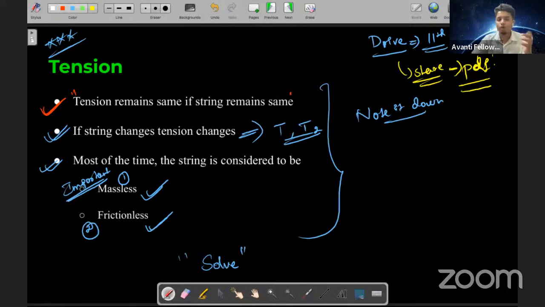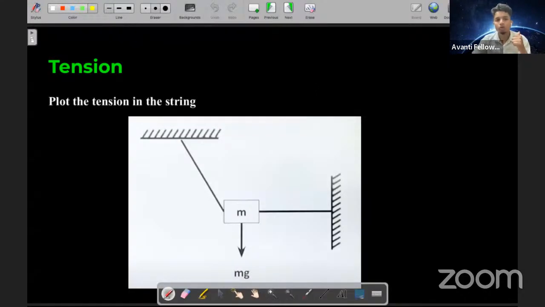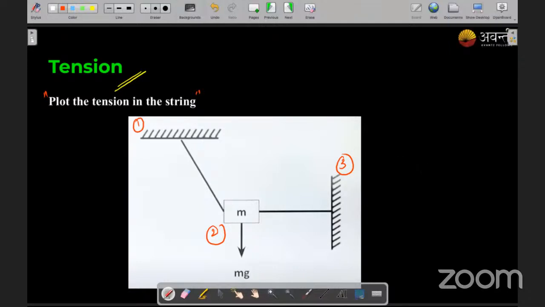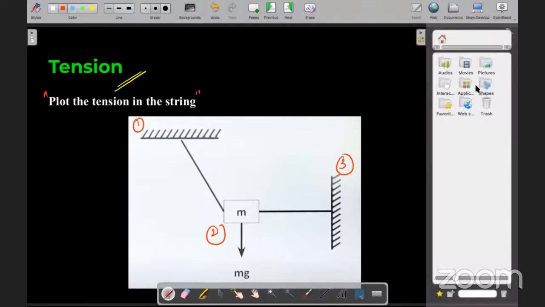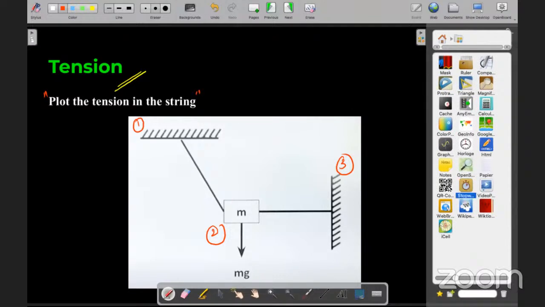Cool. Now, students, I want you to plot the tension in the string. I'm giving you 2 minutes. After that, I will ask from point 1, point 2, and point 3, where the tension will act. So I'm launching the timer. I'm giving you 2 minutes of your time.